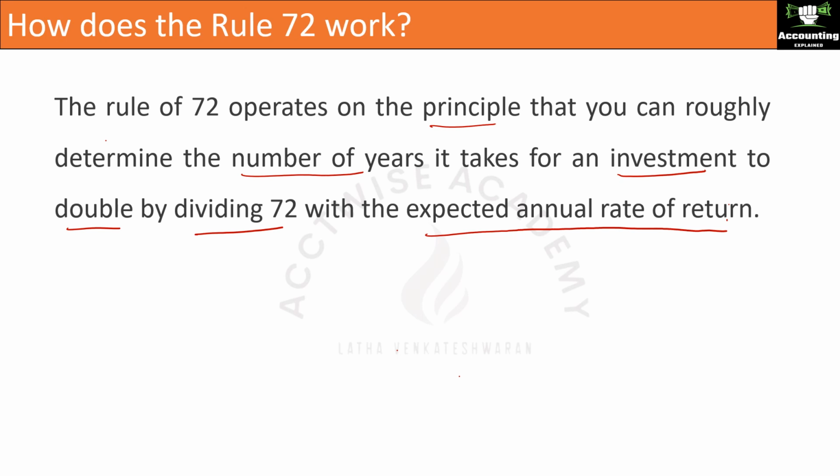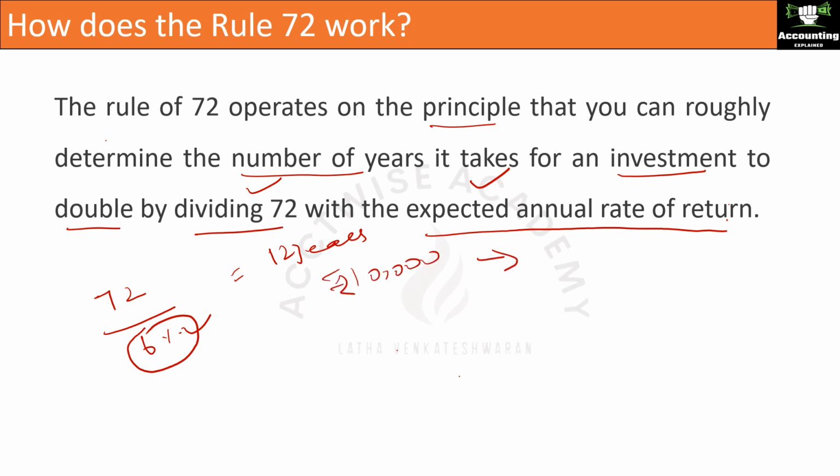For example, your expected annual rate of return is 6%. You divide 72 by this expected annual rate of return, that is 6%. So it takes 12 years for your investment to double if you invest at a 6% rate of interest. Suppose your investment is rupees 10,000, it takes 12 years for it to double to 20,000 at 6% interest per annum. It's compound interest.